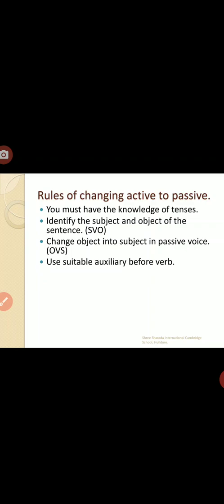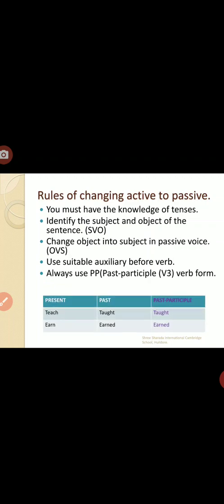In that, the third one, the V1, V2, V3 column, or V plus EN, or past participle form, you need to understand and use. Always use past participle, verb form 3, in the place of the main verb. For example, teach becomes taught in the past and taught as past participle. Earn, earned, earned. That form you need to use always in passive voice.